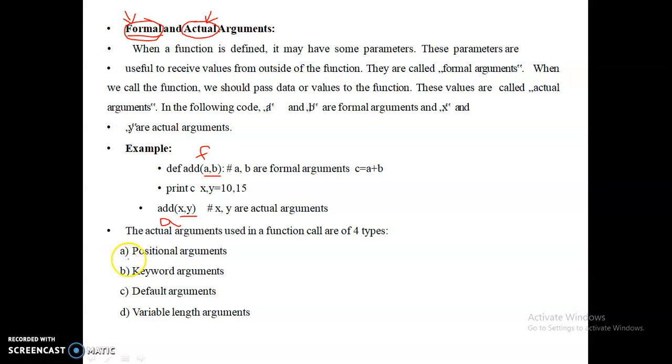The arguments are: one is positional arguments, second is keyword arguments, third is default arguments, and fourth is variable length arguments. These are the four types in Python to specify the arguments.